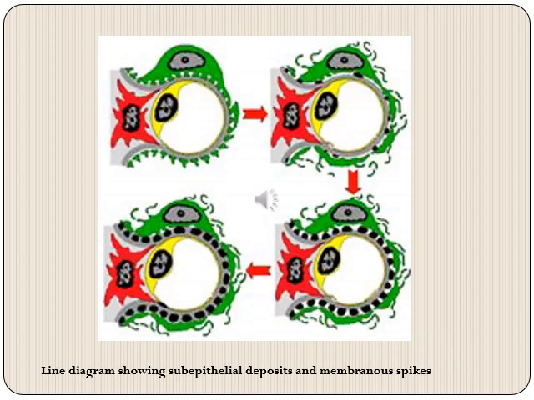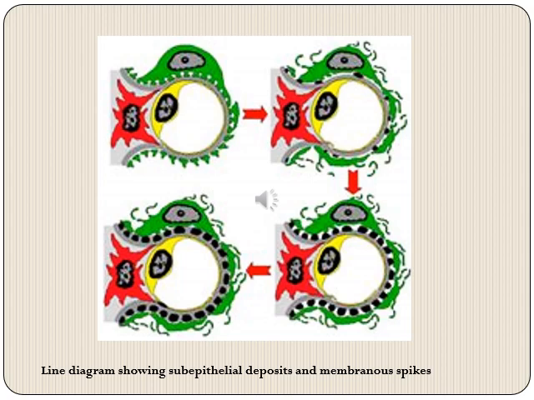This is a diagrammatic representation of membranous nephropathy, of the various glomerular basement membrane changes that occur. On the left upper corner, we have a normal glomerulus where the green cells are visceral epithelial cells or podocytes. In its lower half, we can see these spikes, which are actually the foot processes of visceral epithelial cells or podocytes. The yellow colored cell is the endothelial cell of the capillary, the red colored cell is the mesangial cell, and the gray colored line is the glomerular basement membrane.